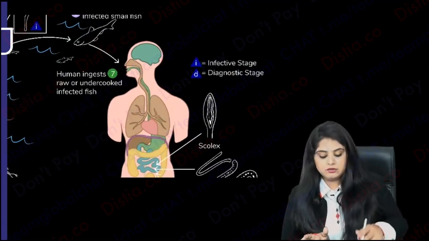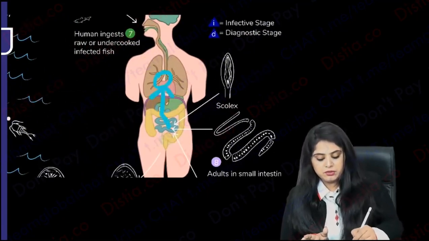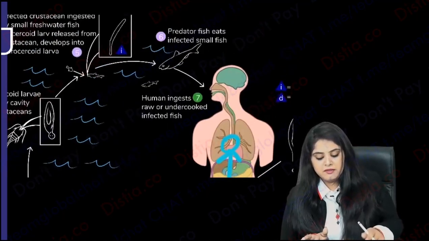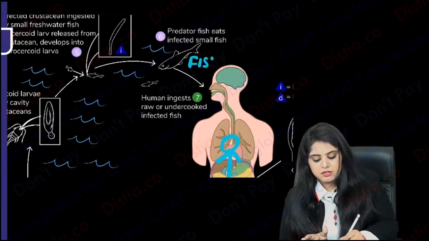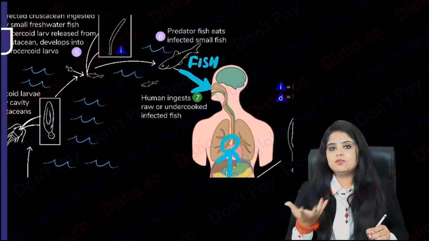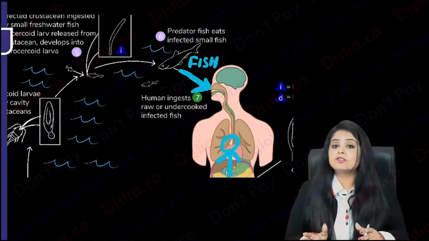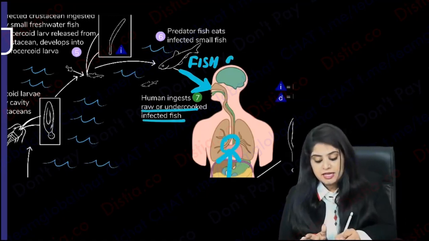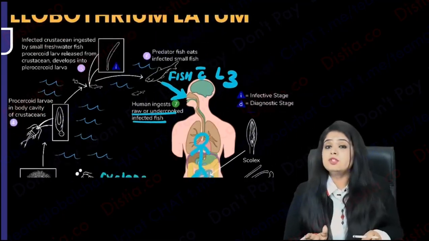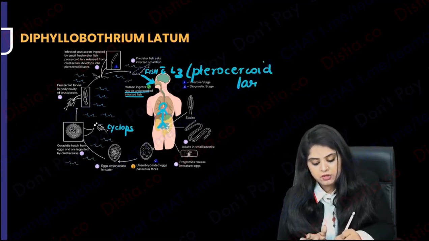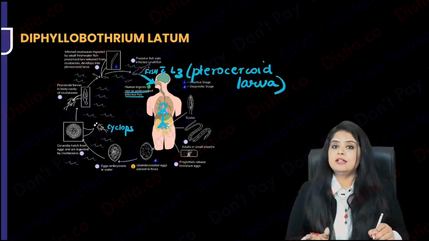What did we eat? First, there comes a human being. This small fish must have been cyclops, and the big fish that you're referring to must be fish. So basically what I'm eating is fish. Many fish lovers over here. I'm not here to scare you, but this is the kind of undercooked or raw fish that they are having. Which larva does it contain? Which is the form that is coming to us? It is the L3 or the plerocercoid larva.